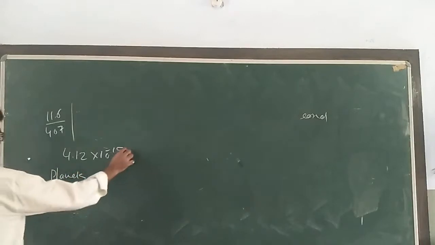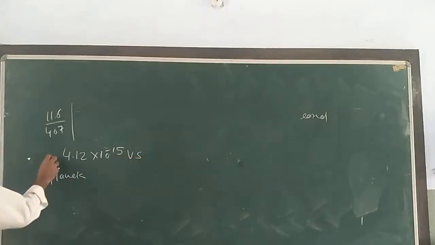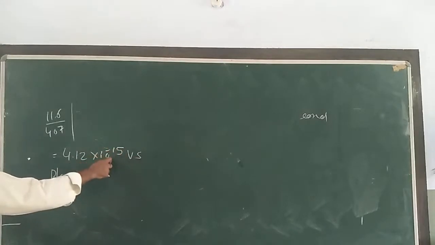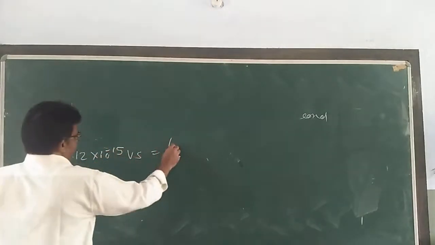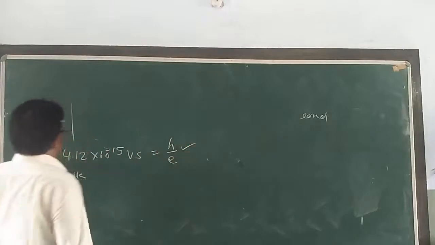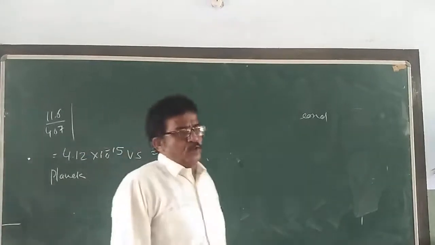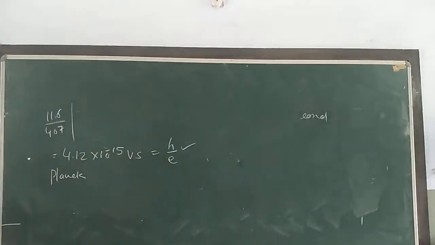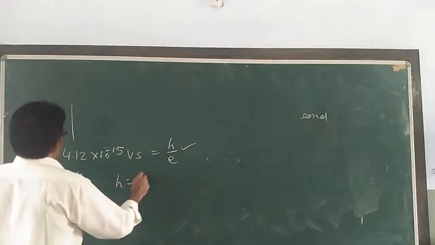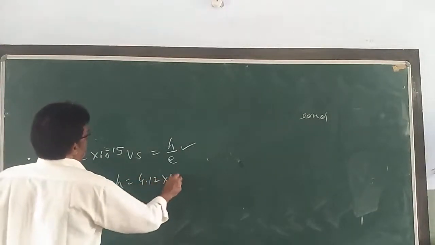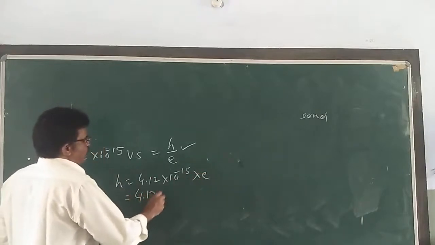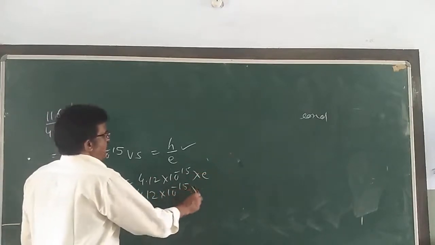This is given here, the slope of the graph, which we know very well. That is 4.12 into 10 to the minus 15 is equal to h by e. This we have seen as the slope, see in your routine notes copy. So you have to find out h. So h is 4.12 into 10 to the minus 15 into e.